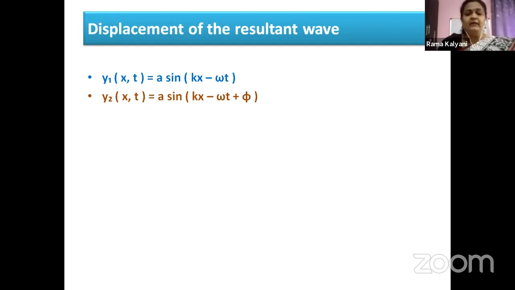Then I have another parameter here, k. What is k, children? Do you remember? k is the angular wave number or the propagation constant. It is given by 2 pi by lambda. I hope you have reviewed your previous topics.